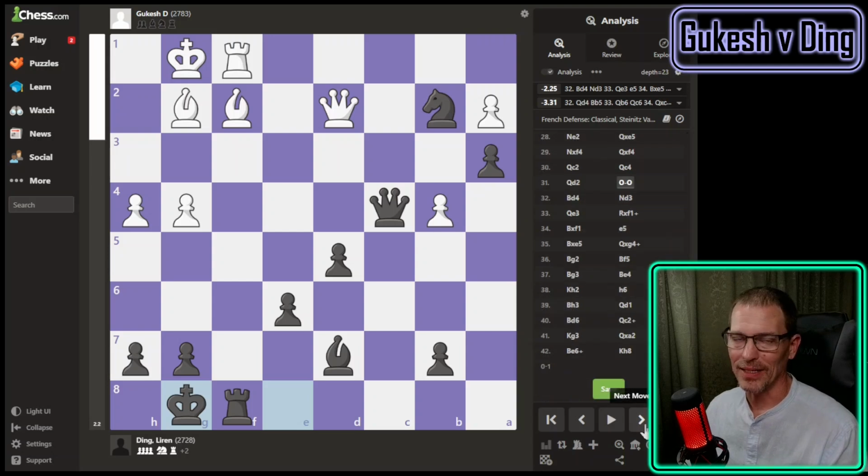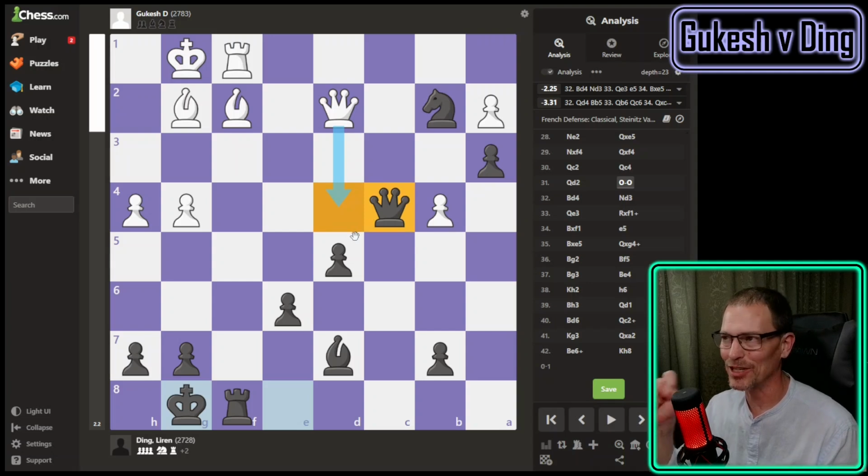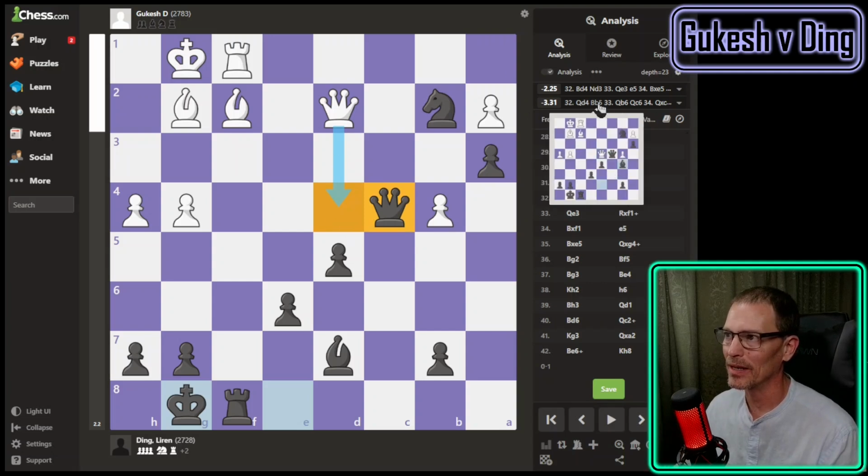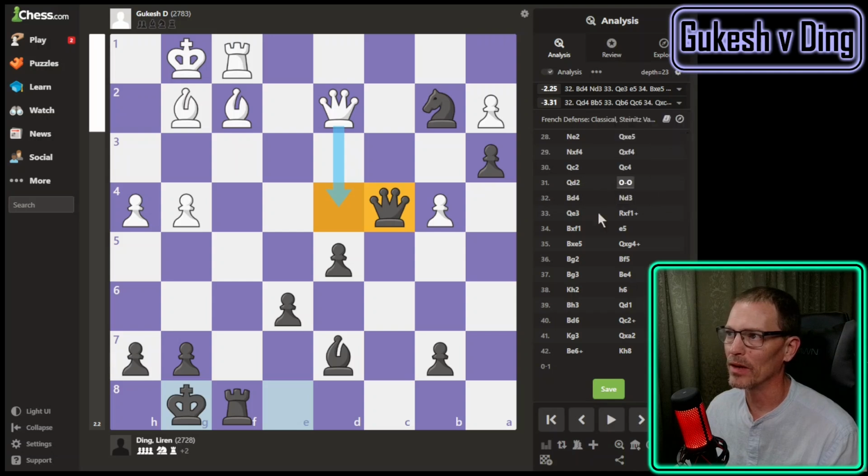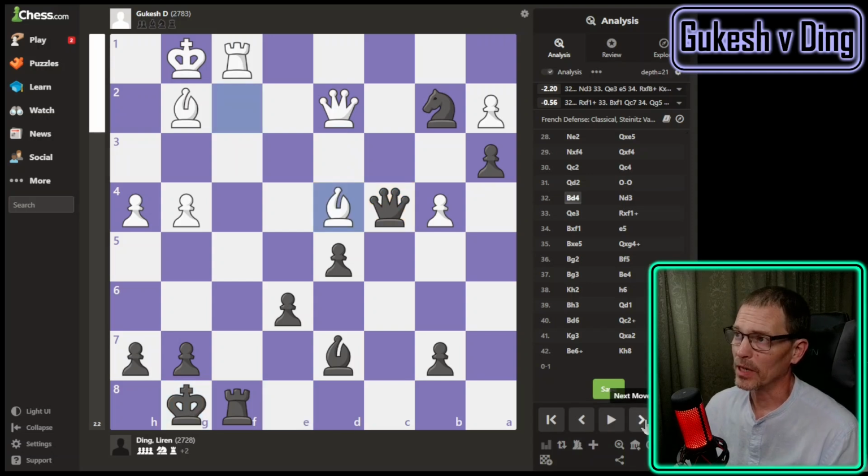I think I've waited that late to castle a few times too, but it was never a good idea like it was here. Bishop to d4. Oh, to aim at the knight, because the knight's getting irritating. Okay, or queen to d4. Stockfish likes this idea of the queens being side by side. It thinks they should be friends because it doesn't say they'll trade, at least not for a little bit, maybe way over here. But either one of them to d4, and I guess it's because of the knight. I might consider putting my bishop there. I think if I was in Gukesh's shoes here, down 2 pawns, I don't think I would put the queen there. But he put the bishop there, which aims at the knight.